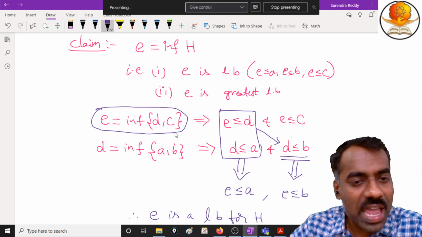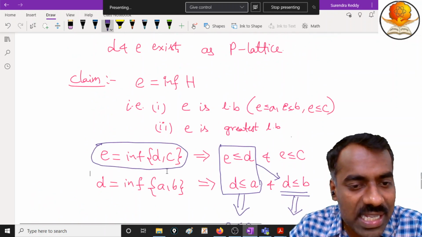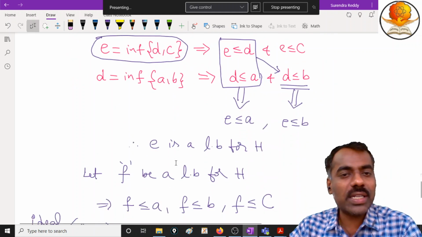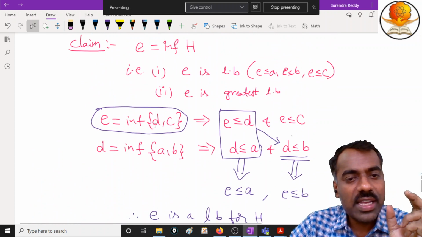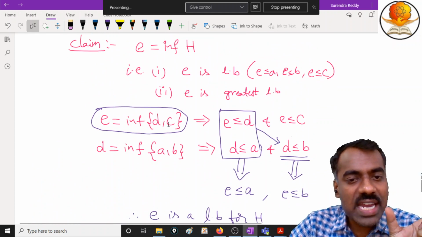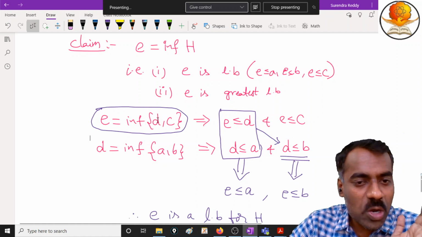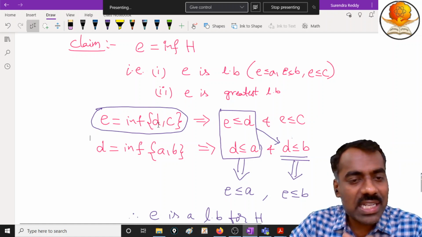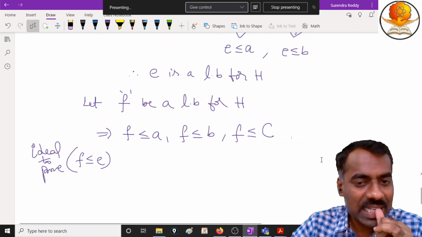So if I want to show that F is less than or equal to E, where E is the greatest lower bound, it is enough to prove what? If we can prove that F is a lower bound of D and C, then because E is the greatest lower bound, you will get F is less than or equal to E, right?